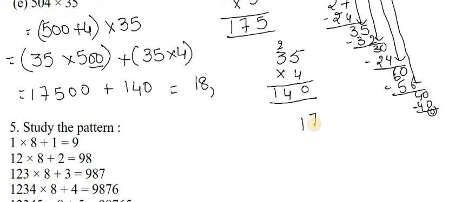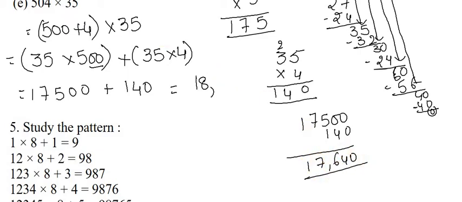I'm sorry, 17,500 plus 140, I thought that is 18,000, 17,640. 17,640. This is the way you can do it.